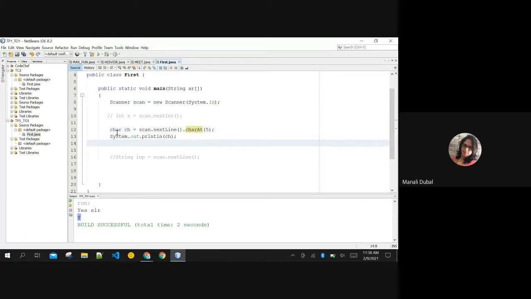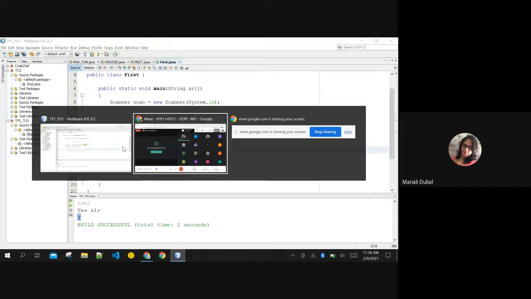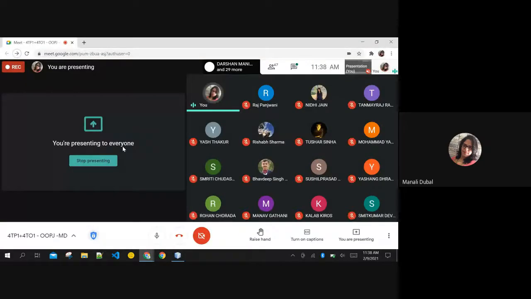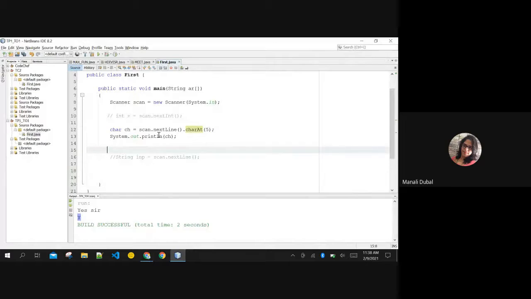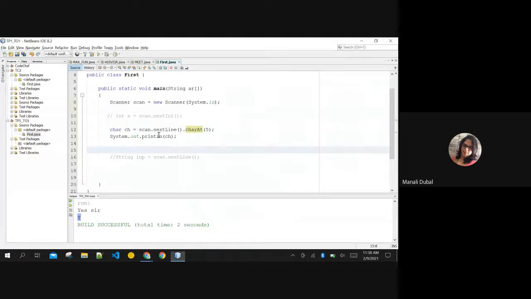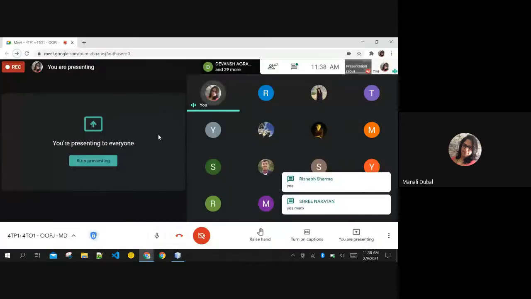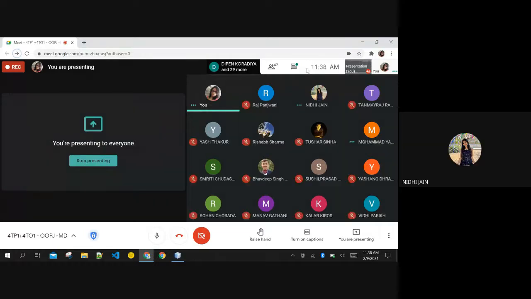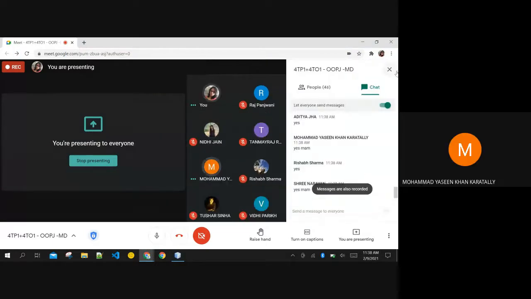If I wish to break this statement into 2 different parts, how will I do it? Till so far it is clear, but is it clear what we are doing here? Hello. Yes, ma'am. Only Tushar is answering. Everybody else, unmute yourself and talk if you know. Yes, good. Many people are awake, right? You are not stuck with your heavy breakfast and you are not sleeping, right? You all are awake? Okay, okay, good.